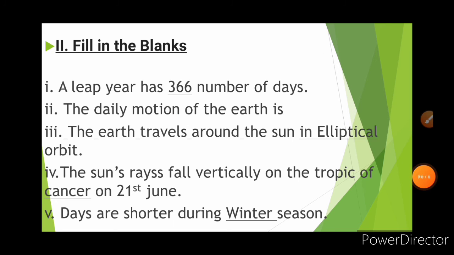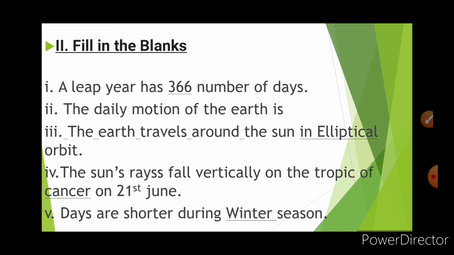Then coming to the fill in the blanks. First, a leap year has 366 days. Okay, we have solved one question also. Question number 2. The daily motion of the Earth is, what is the right answer?